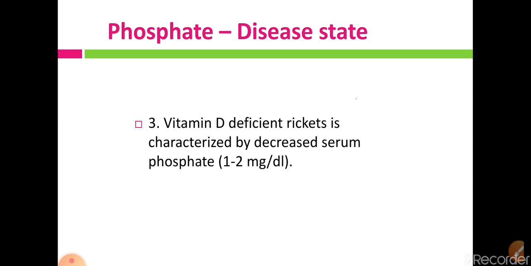Now the last one, vitamin D deficiency is characterized by decreased serum phosphate, and the decrease is about 1 to 2 mg per deciliter. Vitamin D is a promoting factor for phosphate absorption from the GI tract, and when vitamin D is deficient in the body, phosphate absorption decreases, so there is a decrease in the serum phosphorus level.